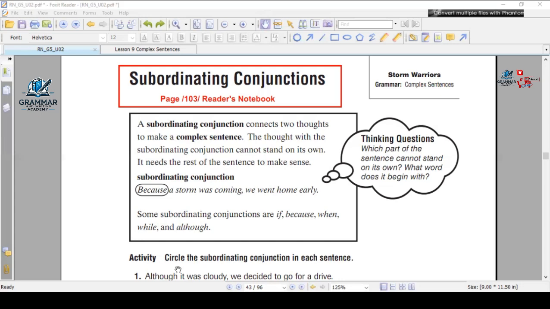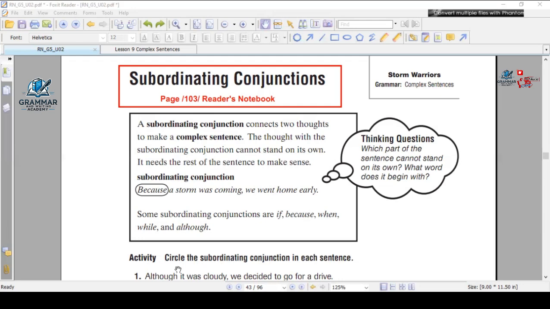Get ready. Right now we will have a grammar session. This is page 103 on your reader's notebook. Try to open it. The reader's notebook, page 103. This lesson is about the subordinating conjunctions and the complex sentence.